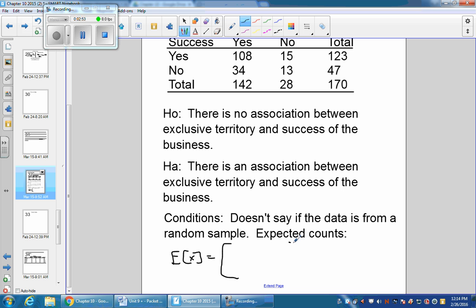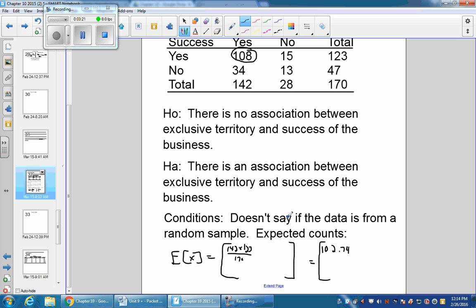So up here in the upper left, to get this expected count, I would take 142 times the row 123 over the total, which is 170. Now if I do that quick on my calculator, 142 times 123 divided by 170, I get 102.74.